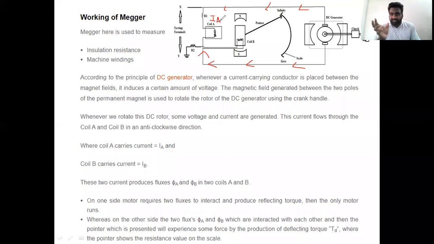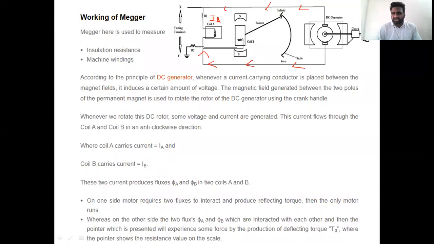So after observing this Megger, the main purpose or the main objective is to measure insulation resistance and machine winding resistance. If we are clear with this, next we will discuss earth resistance Megger. See, if we go directly to earth resistance Megger, there will be some complications. That's why we are dealing with this first. First we will analyze this, and next we will go to the concept of earth resistance Megger. We will discuss the things slowly. There is no hesitation or running with this, so we will deal with the things in a step-by-step manner.